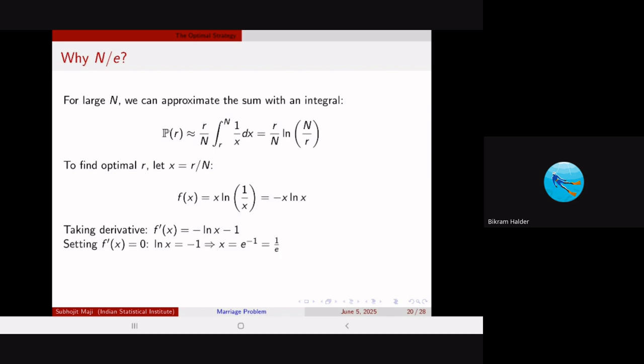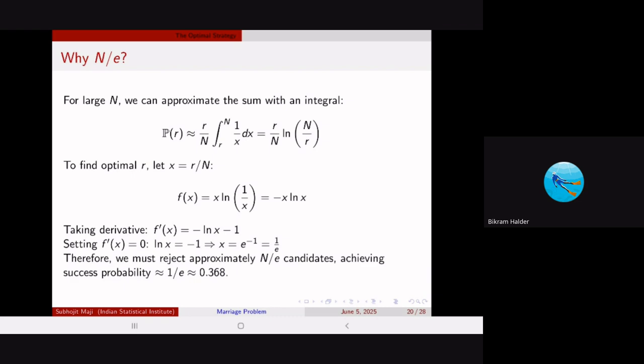So you differentiate it and get minus ln X minus 1. It is an easy calculation if you think, and then setting it to 0, we get that the value of X is equal to 1 by E, right? So now X equal to 1 by E would imply that she has to select R to be equal to N by E, right?